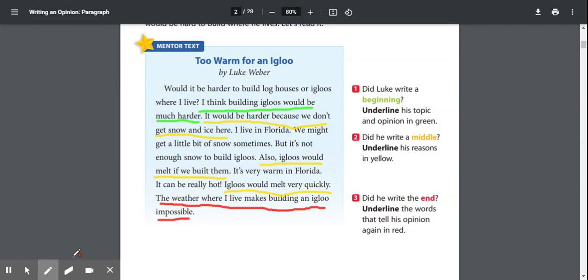Okay. So I wanted to use this text so that you could see those three main parts of our opinion piece, the beginning, the middle, and the end, and how that would look in a text that someone else had written, so that we can model our writing to look like this writing. All right, guys, so today as you're writing, make sure that you are following these three parts that we need. We're stating our opinion, we're giving three really good reasons why, facts that back up our opinion, and then we are giving that ending sentence where we are restating our opinion for our reader.